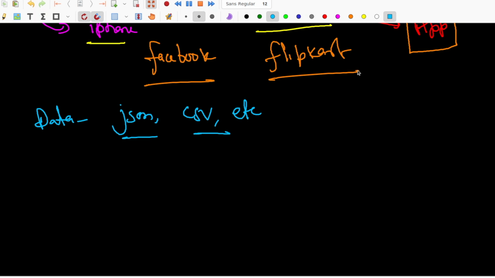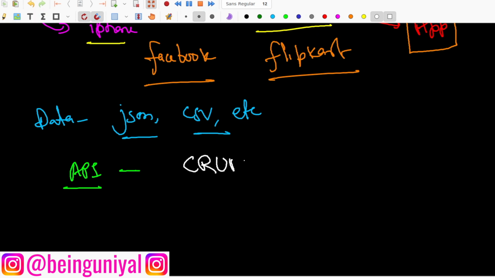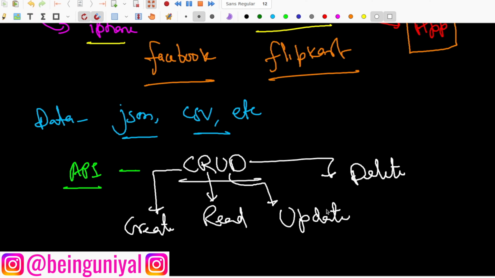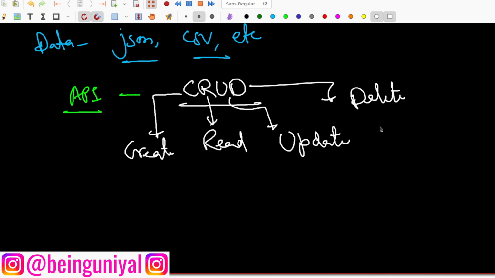And how are the APIs doing all these things? So APIs basically follow, or have, these functions which we call CRUD operations. So basically using this you can create some data, you can read some data, you can update some data, and you can delete some data. So these are basic operations, but using these operations you can do a lot of things that I'm going to show you in a while.